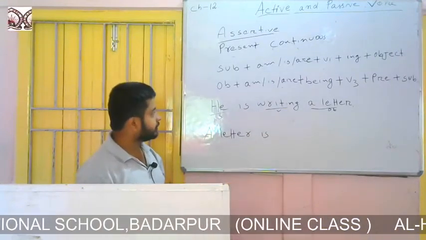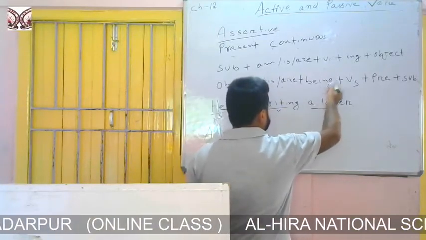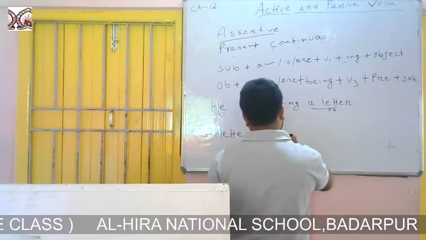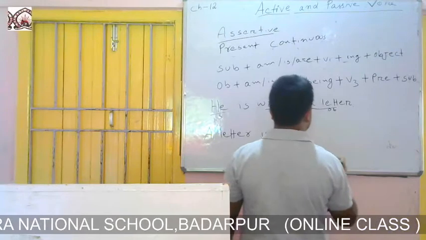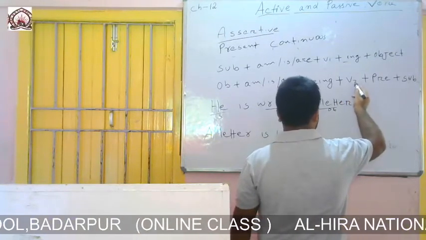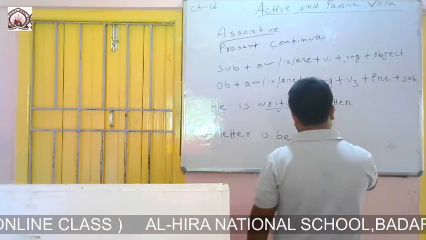A letter is being, then the formation says to write the third form of the verb. So a letter is being written.